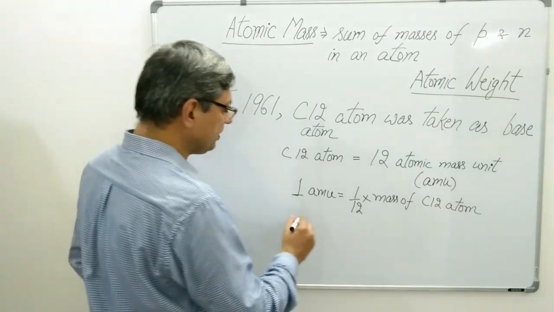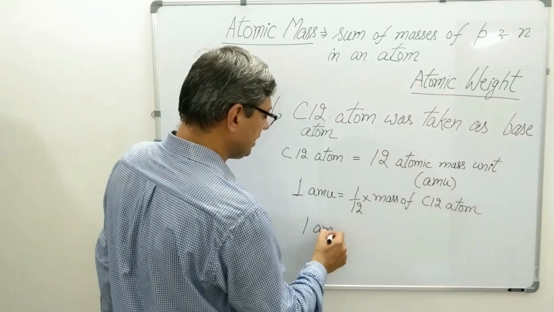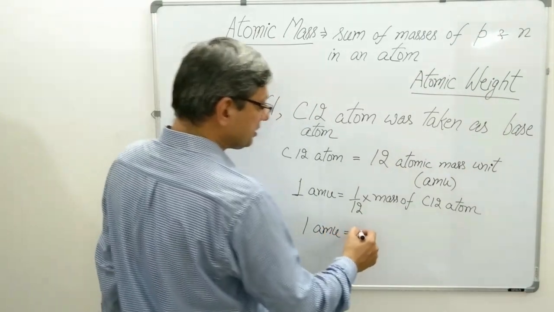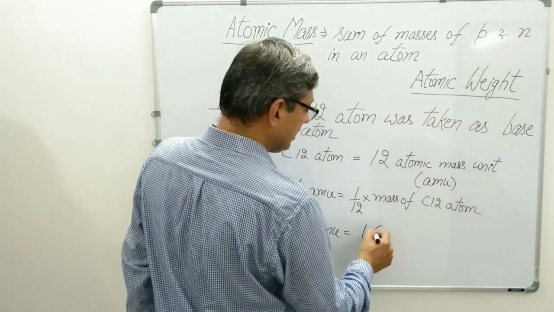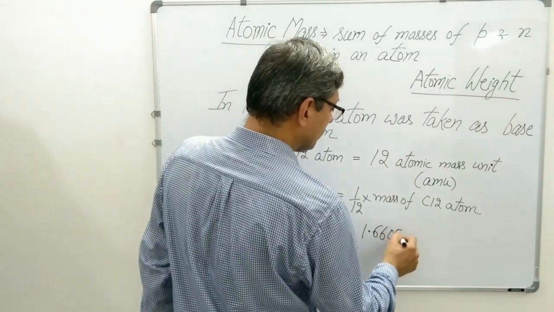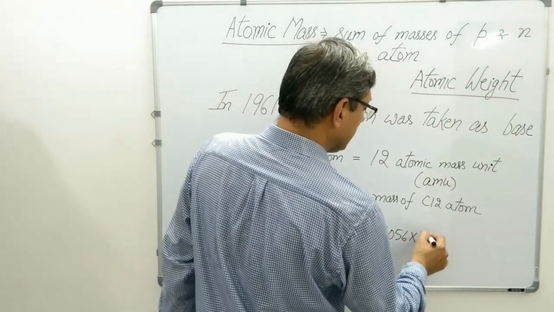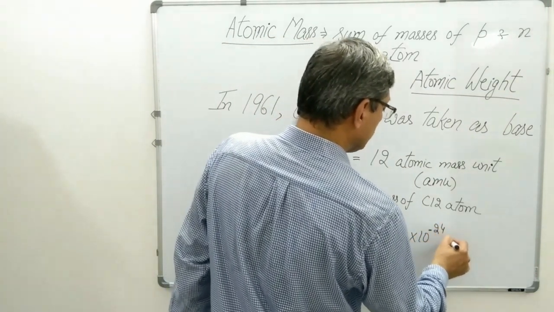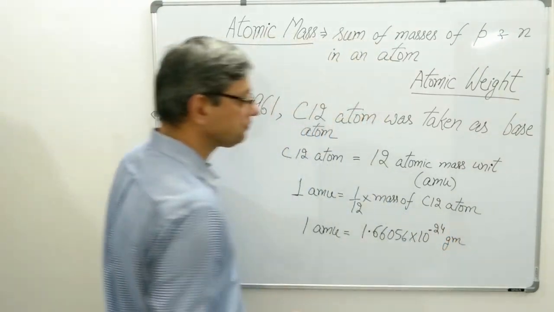AMU has also been expressed in grams, and its value in grams is 1.66056 × 10^-24 grams.